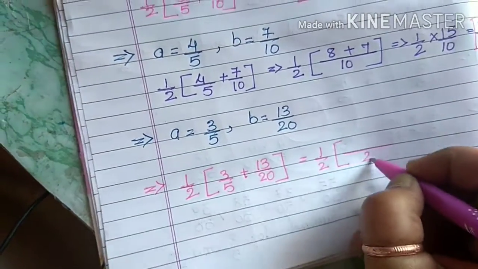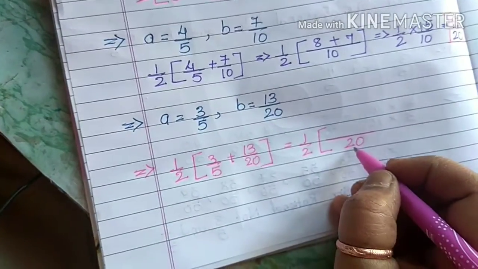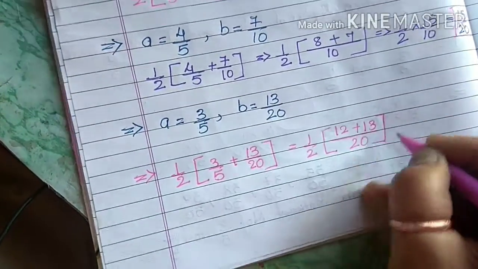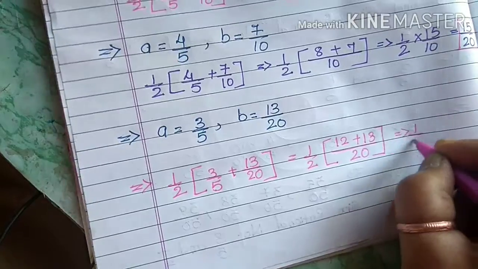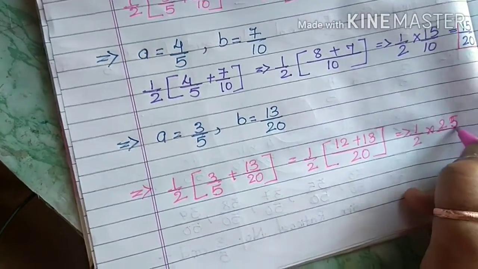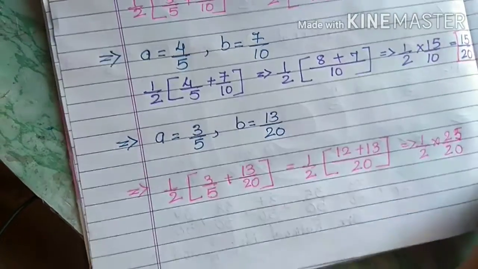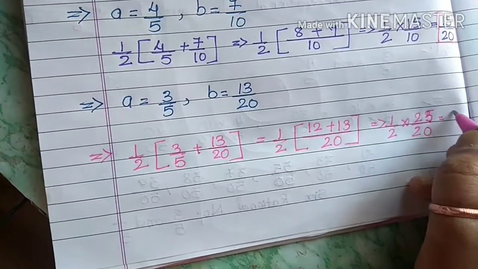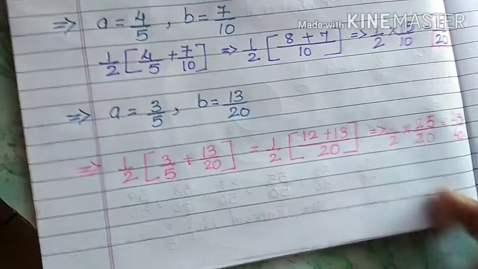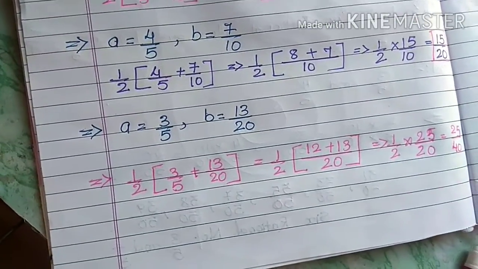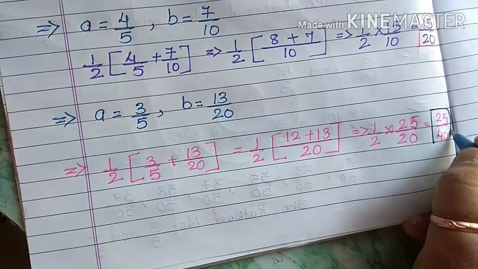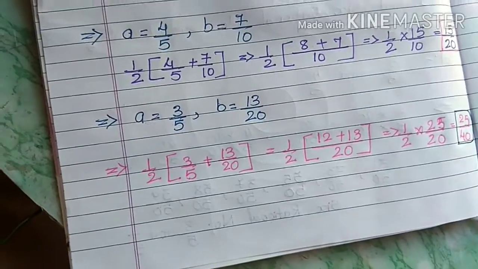Take the LCM 20, 5's table 20, 4 times. 4 3s are 12, 12 plus 13, that is 1 by 2 into 25 upon 20. So when we multiply, we will get 25 upon 40. So our fourth rational number also came, that is 25 by 40.